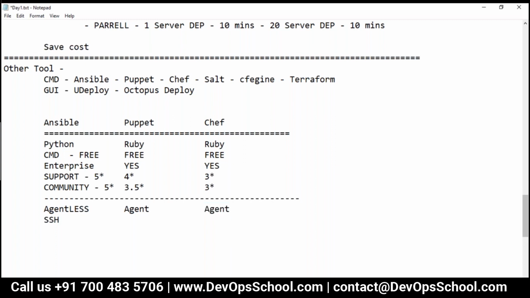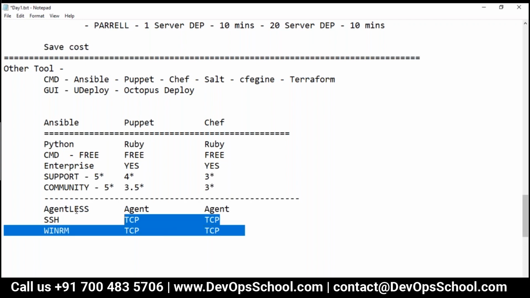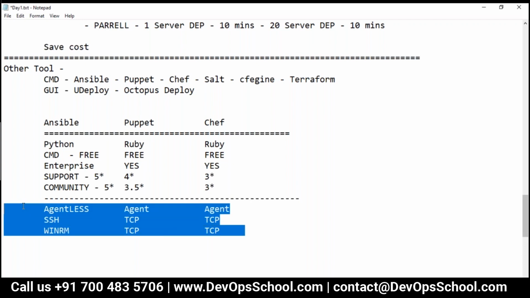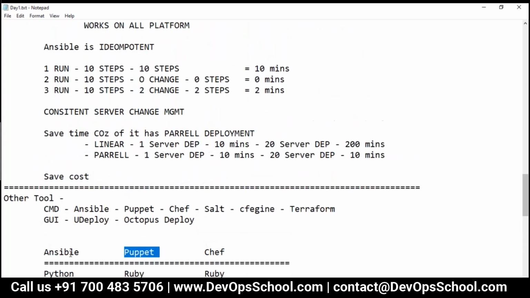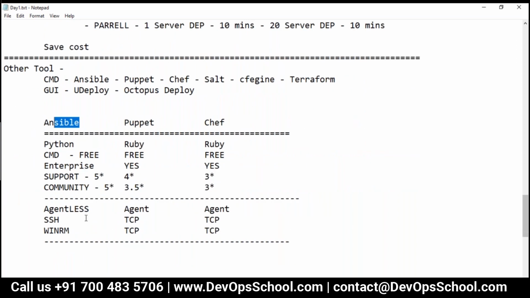So here which agent is very popular? Here we have the SSH protocol, and we have the WinRM protocol for Windows. Here we have TCP, basically TCP for all this. TCP means some port number on which that agent will be running, and then you will be able to access it. But again, this is a conditional comparison, because Puppet also supports agentless and Chef also, so understand it this way. These are the architecture differences whatever we have. Still in Ansible we have a server and client, in Puppet also we have a server and client. Anyways, we will discuss Ansible architecture in much more detail in some time.